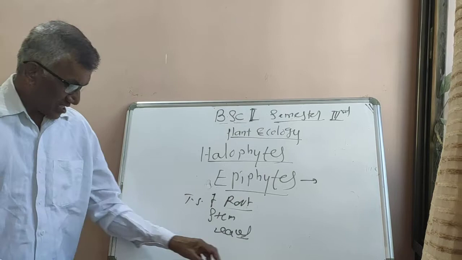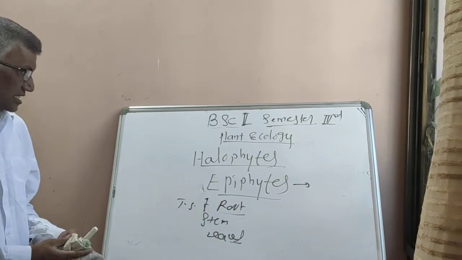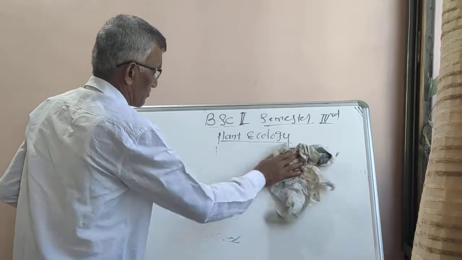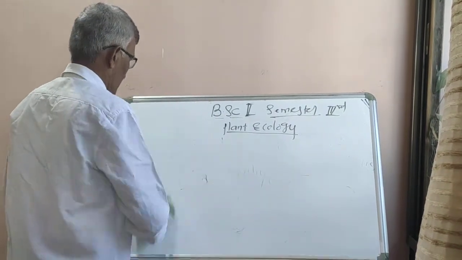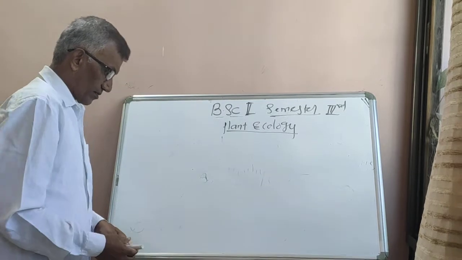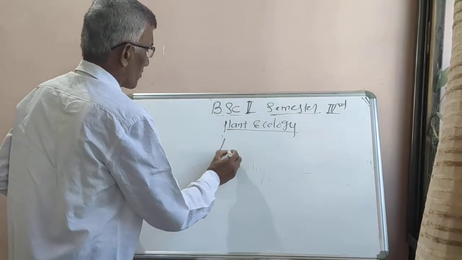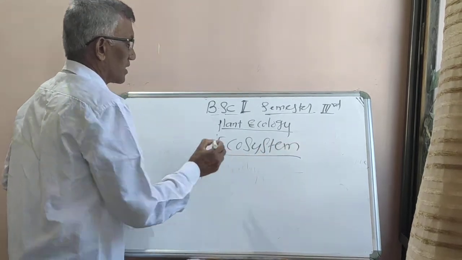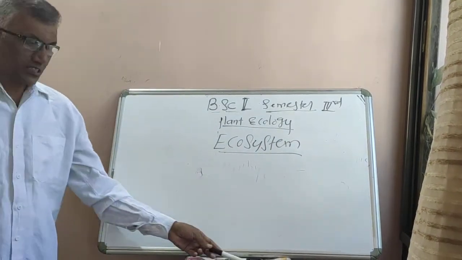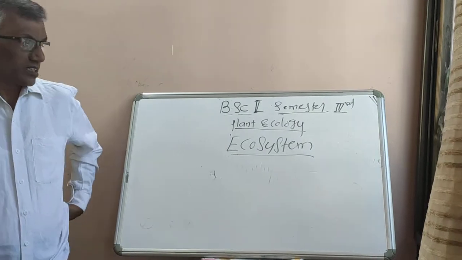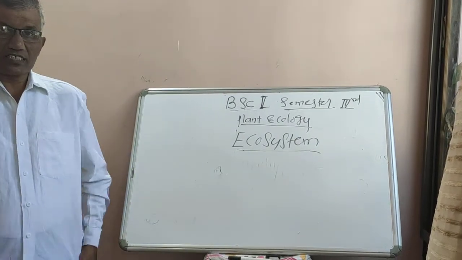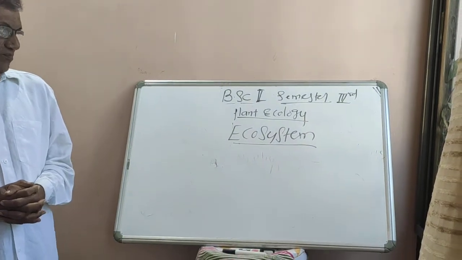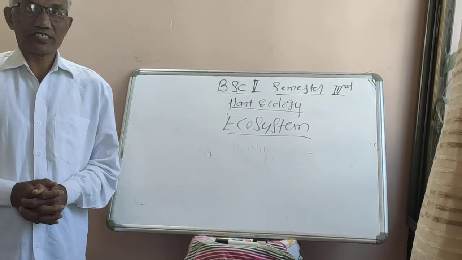Now the next chapter which we are going to discuss is ecosystem. This is also one of the most important chapters in which we have to discuss various things of ecosystem. First of all, what is meant by ecosystem? What are the different types of ecosystem?